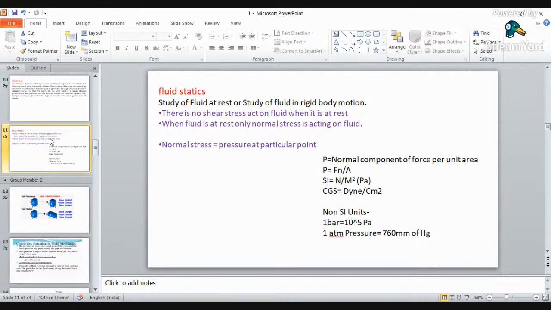Here two points you have to keep in your mind whenever you are dealing with fluid statics. That is, it is the study of fluid when it is at rest. Second point, it is the study of fluid in rigid body motion. So that body is in motion but that fluid is at rest. Just take note of these two points. There is no shear stress when fluid is at rest, either the body is moving or the fluid is at full rest. Second point you have to keep in mind is that only normal stress will act on a fluid when you are dealing with statics.